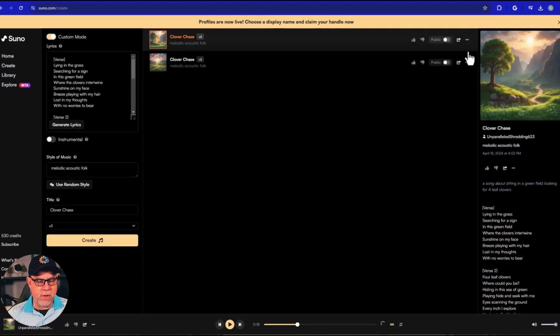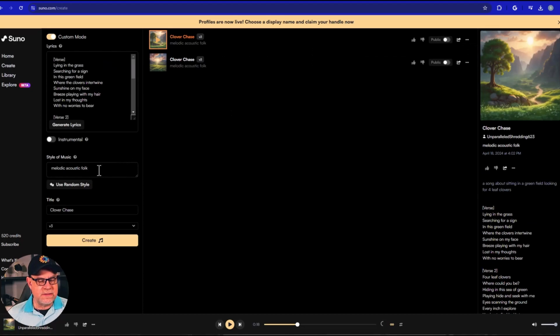And I want to reuse my prompt, but I want to put in a different style of music. Right now it's going with melodic acoustic folk, and I can come in here and maybe there's a different style that I can grab. Maybe if I click on use random style, I get syncopated kids music, groovy emo. I don't know. Let's give that a try.